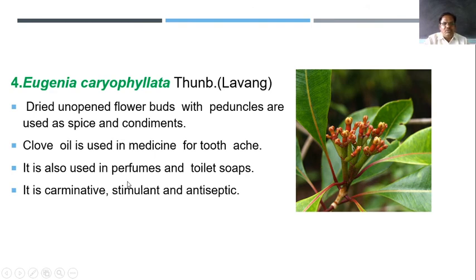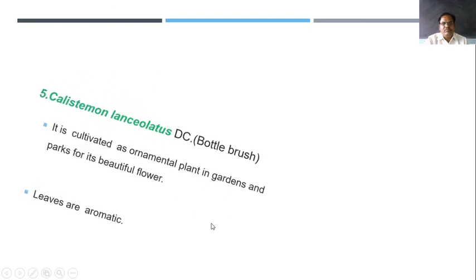It is also used in perfumes and toilet soaps, in perfumery. But the main use of clove is in spices and condiments. It is carminative and a stimulant, antiseptic, and energetic.